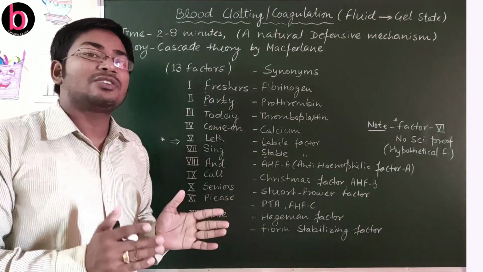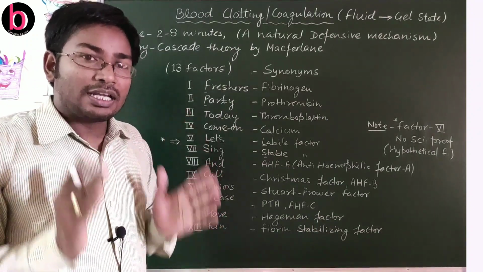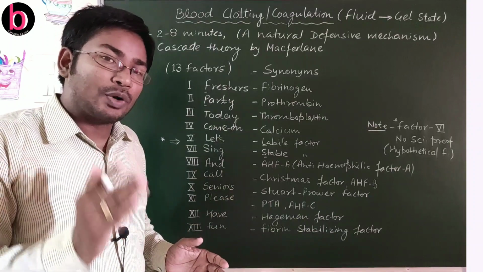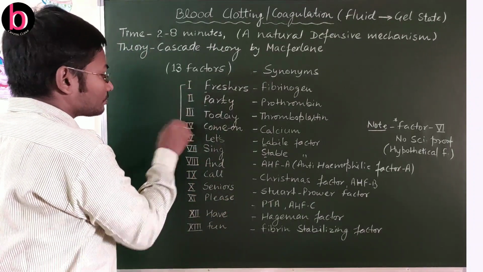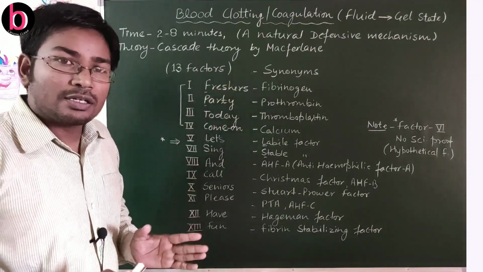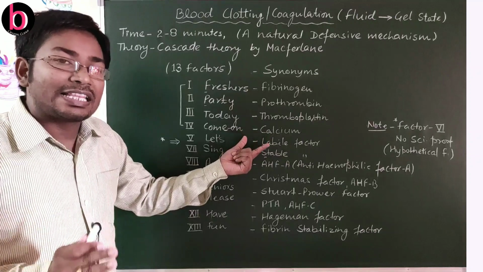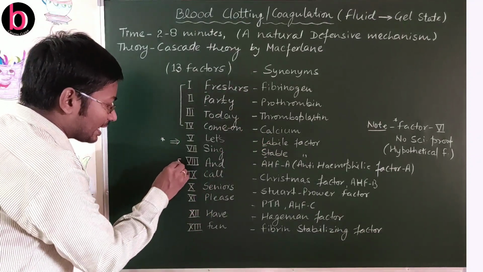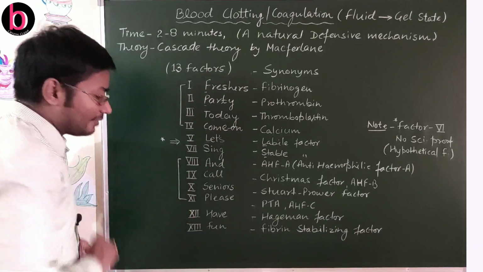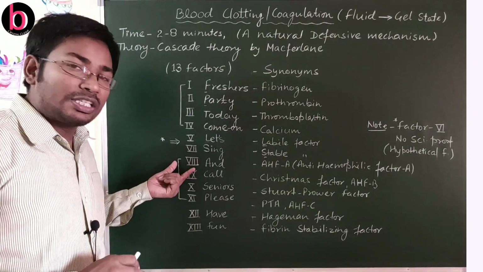So these are 13 factors, all are very important, but out of these there are a few very important. So what are the very important? First four, this is fibrinogen, prothrombin, thromboplastin and calcium. These four are very important. Now after this, 8, 9, 10 and 11, these four are also very important and also easy to memorize.